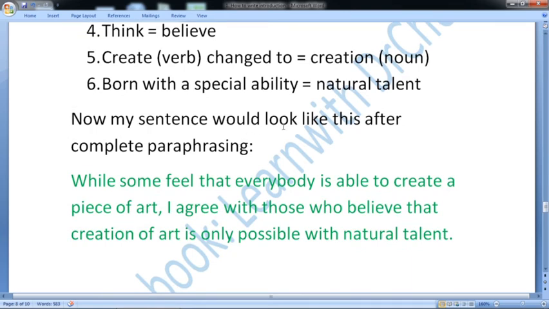Now my sentence would look like this after complete paraphrasing. While some feel, we don't need to use people here.